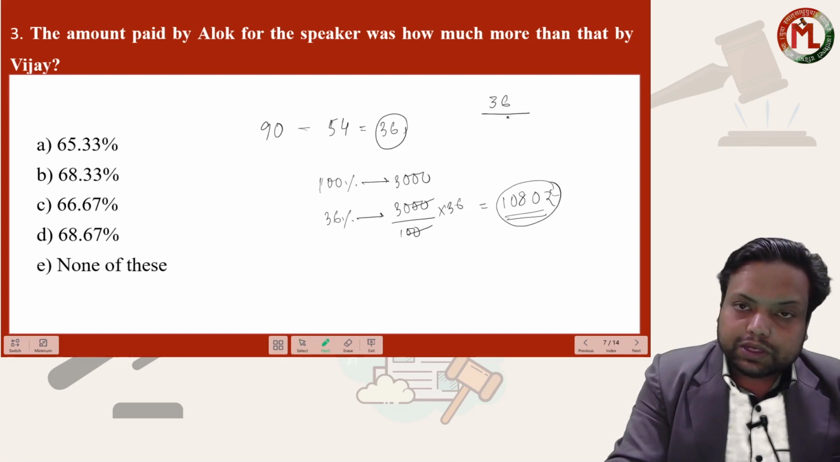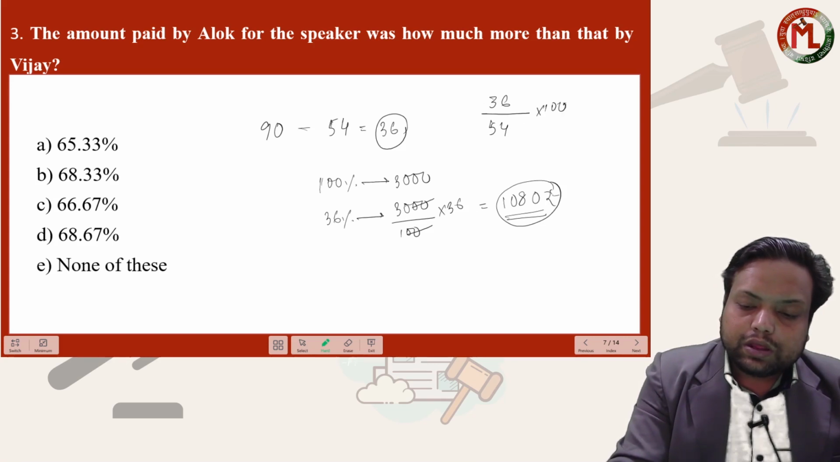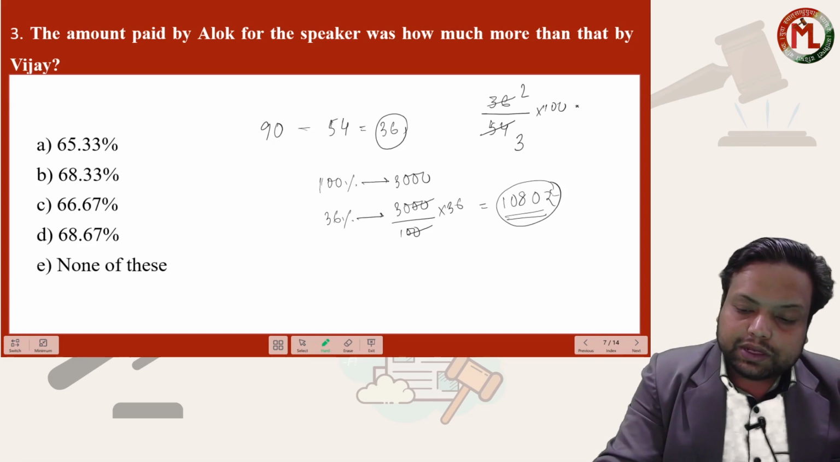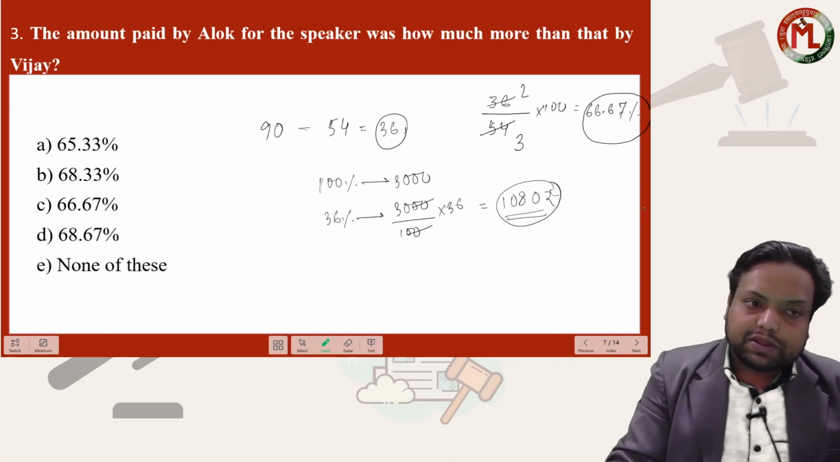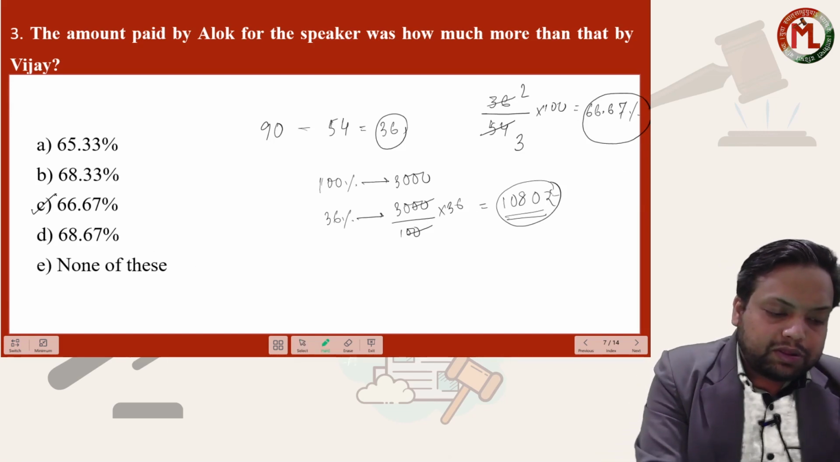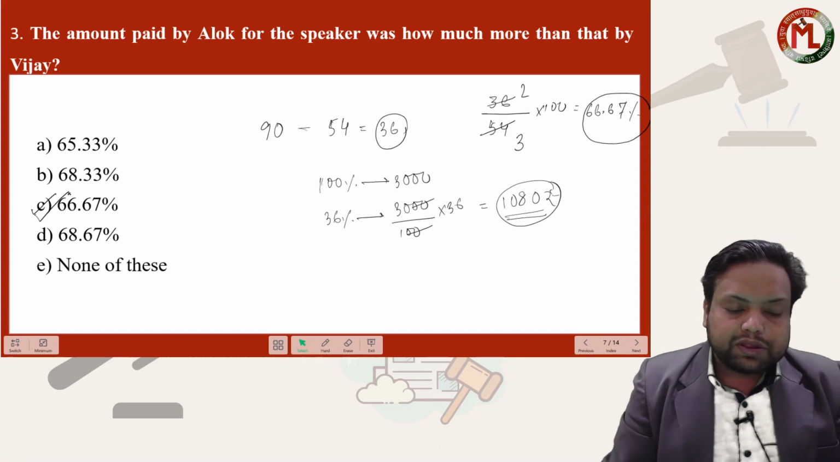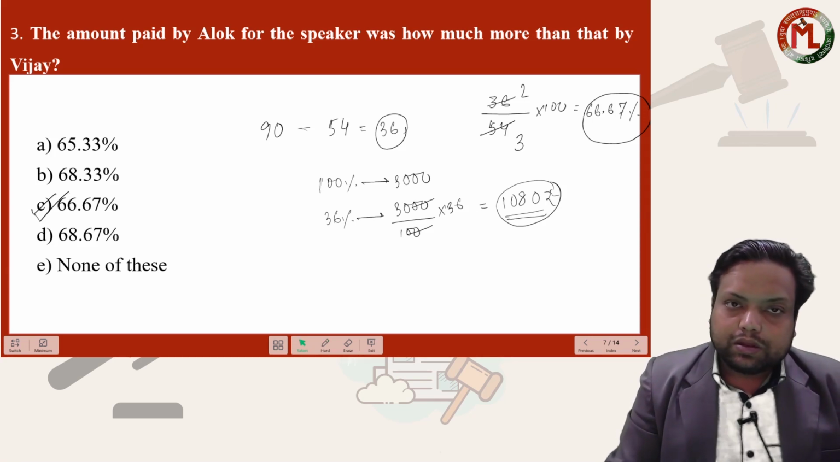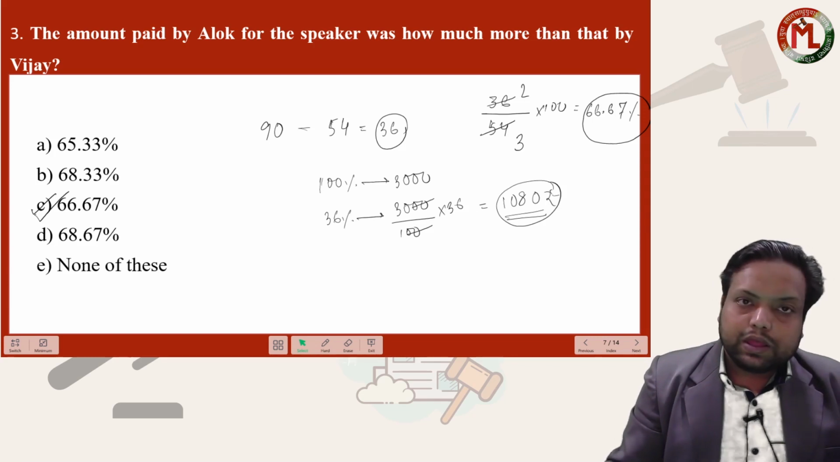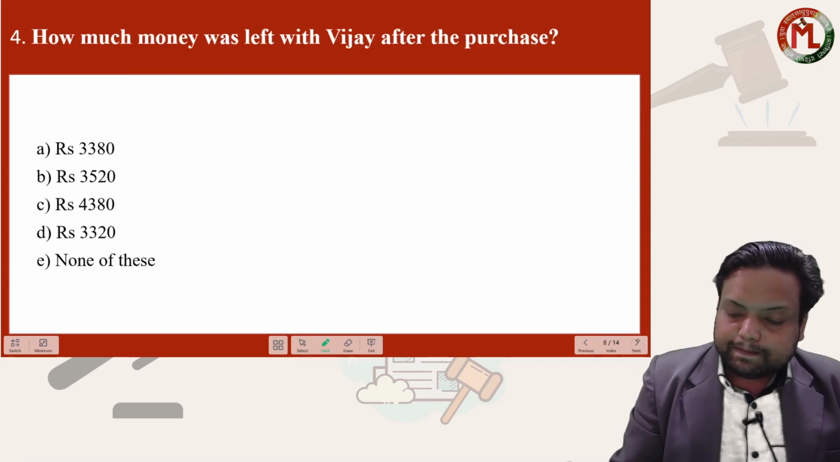Vijay is paying how much? 54 into 100. Into 100, fraction is 2 by 3. On 18 table, fraction is 2 by 3. 2 by 3 means 66.66 or 66.67%, isn't it? 2 by 3 means option C, 66.67%. Okay, clear? Okay. Let's move to the next question.